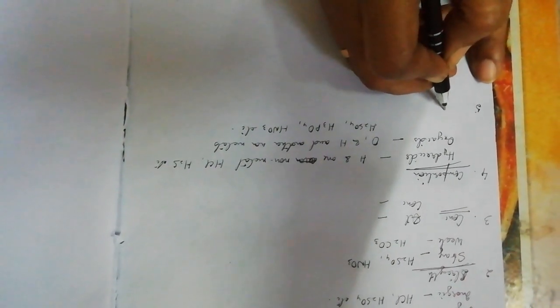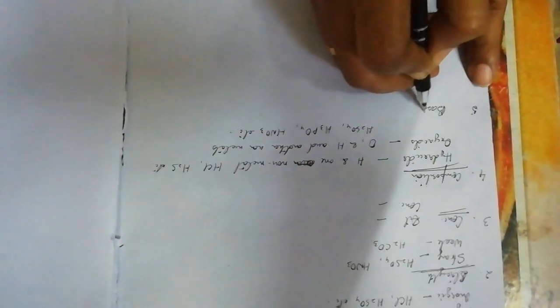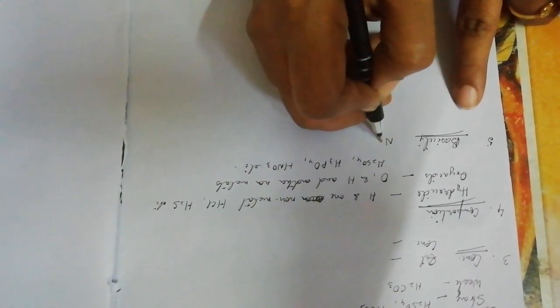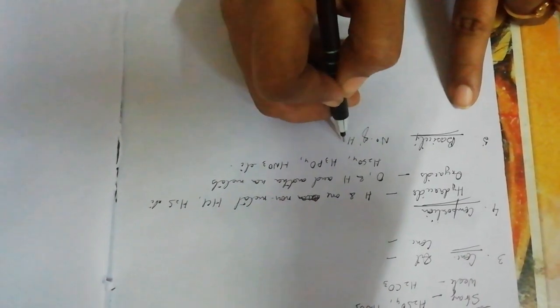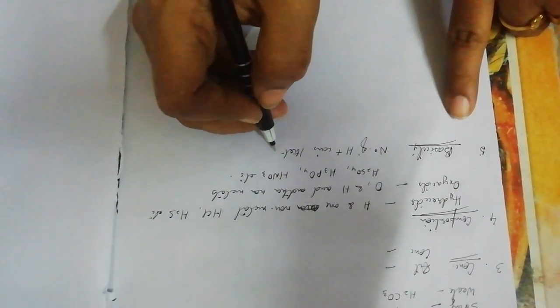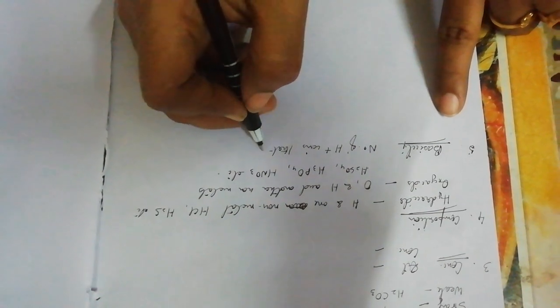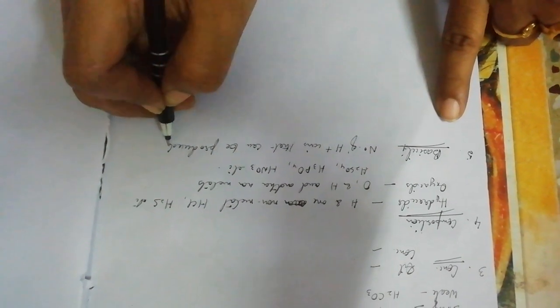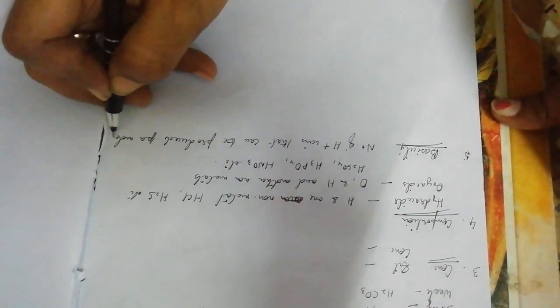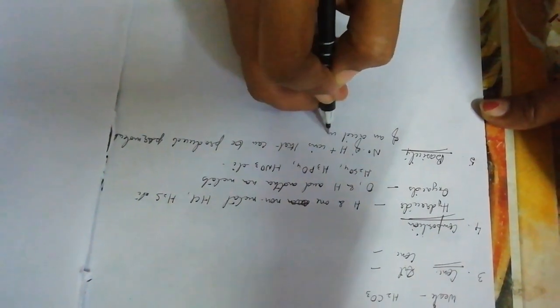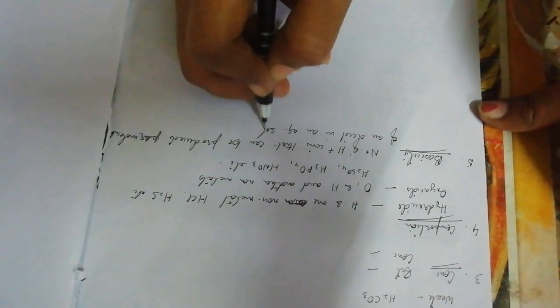The last classification is on the basis of the basicity of an acid. Now what is the basicity of an acid? It is defined as the number of H plus ions that can be produced or furnished per molecule of an acid in its aqueous solution.